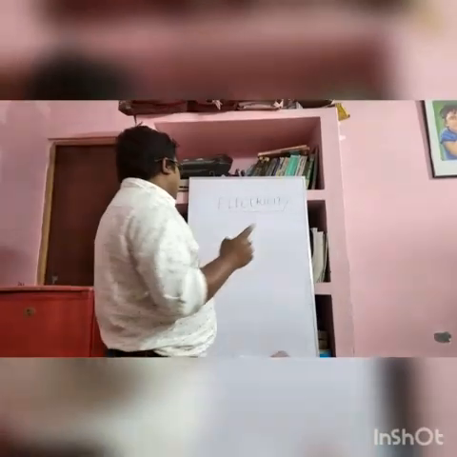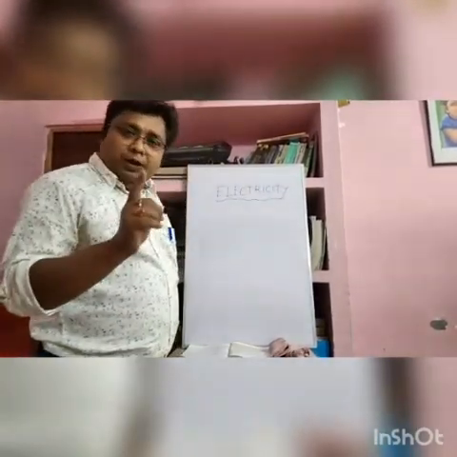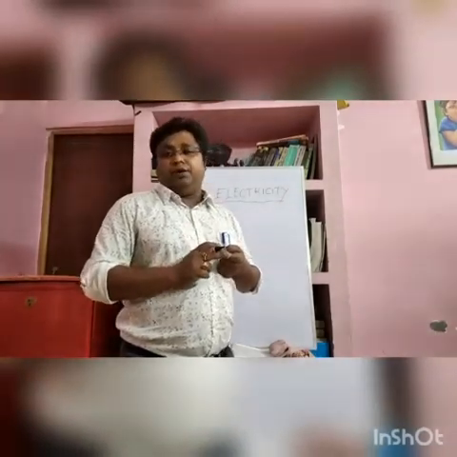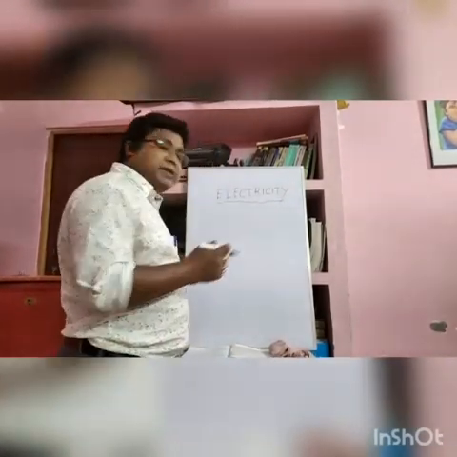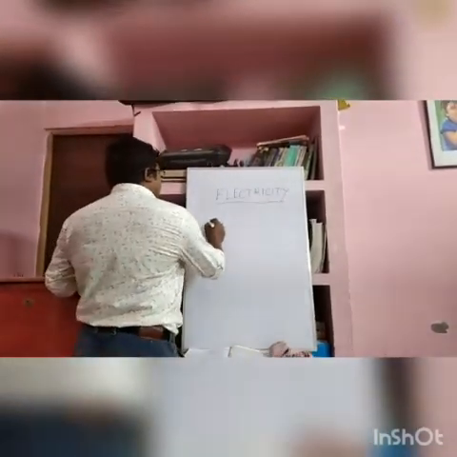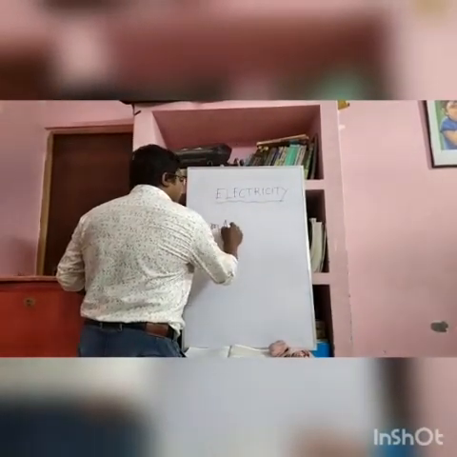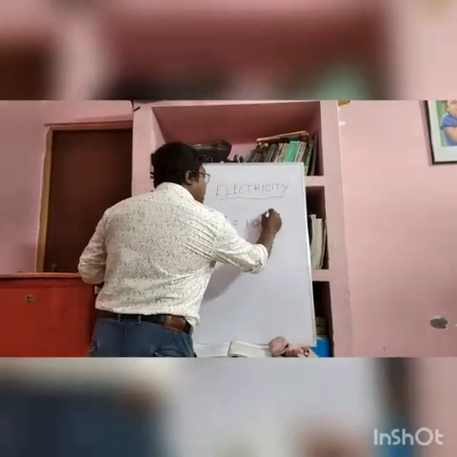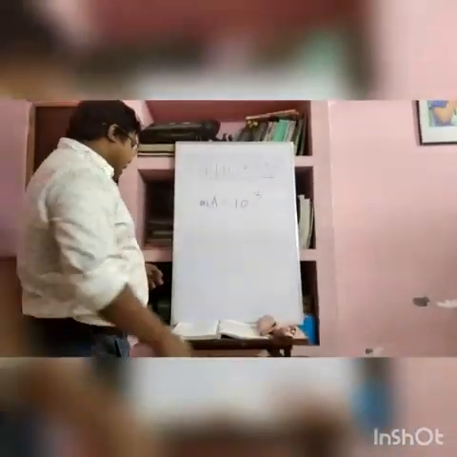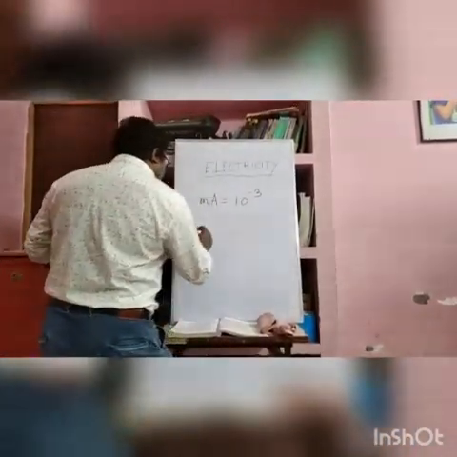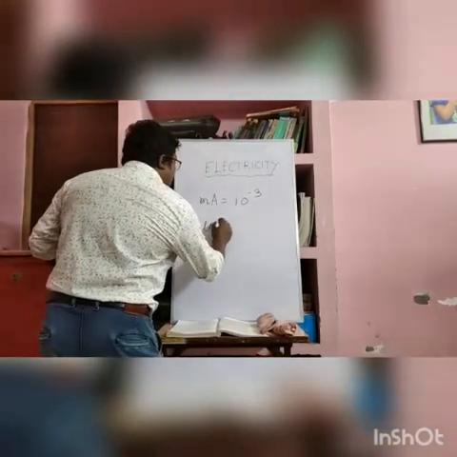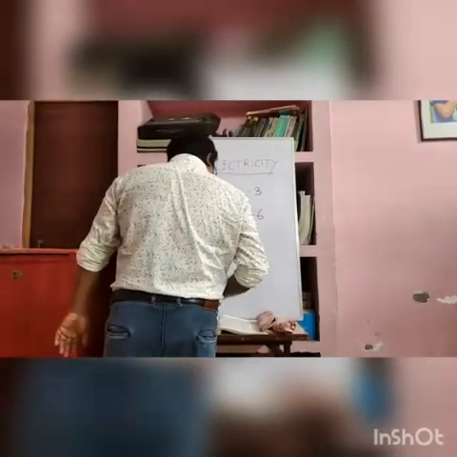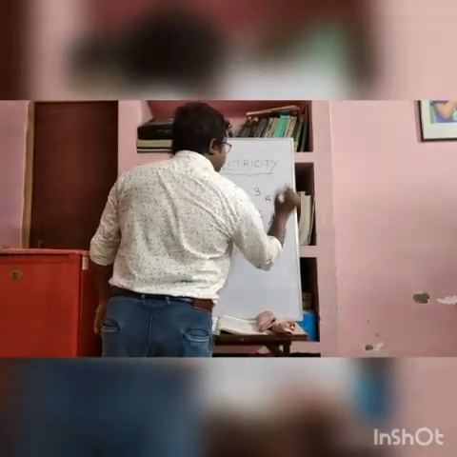Now we are going to the smaller units. Ampere is the normal unit, but there are smaller units for electric current. This is called milliampere. A milliampere has a value of 10 to the power minus 3 ampere, and you can also say microampere, which is equal to 10 to the power minus 6 ampere.